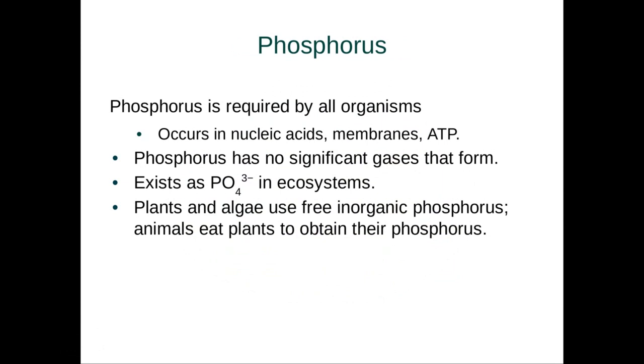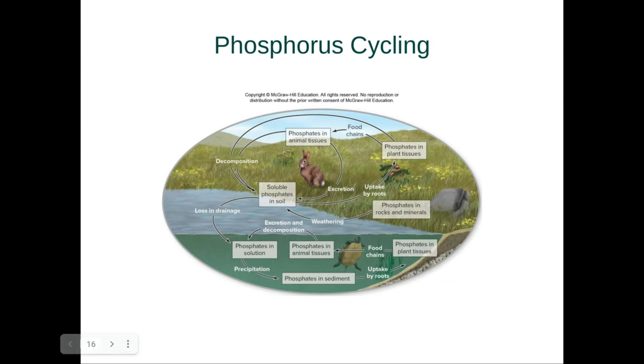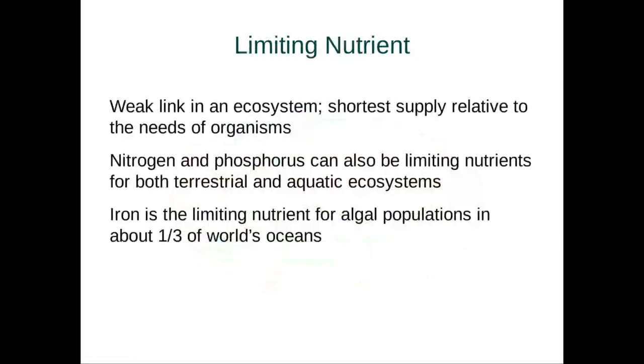Now, plants and algae will use free inorganic phosphorus, directly taking up phosphate from the environment, whereas animals have to eat plants to obtain their phosphorus. So just as a note. But let's look at this. We have phosphate in the soil and the environment. Phosphate is also stored in rocks and minerals. As those rocks weather away, it comes into the environment and can thus be taken up by plants and microbes, which then get put into food chains and spread the phosphorus love around.